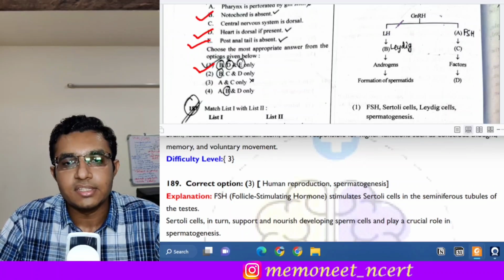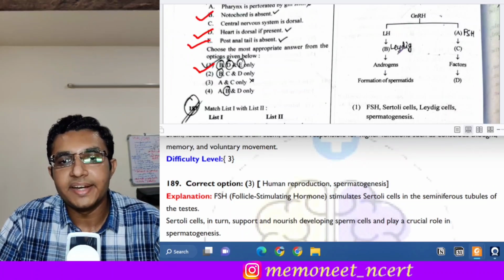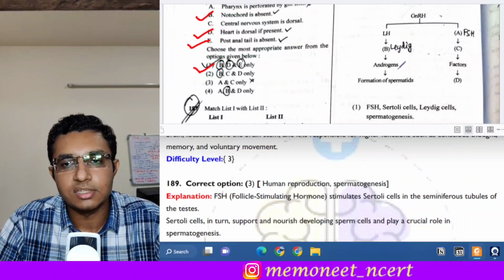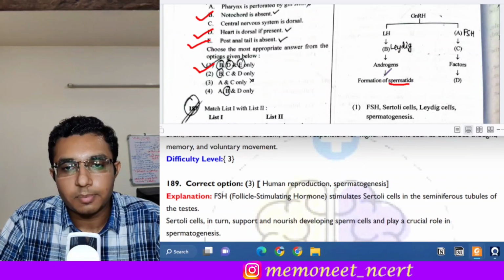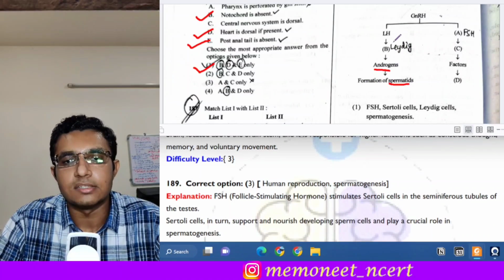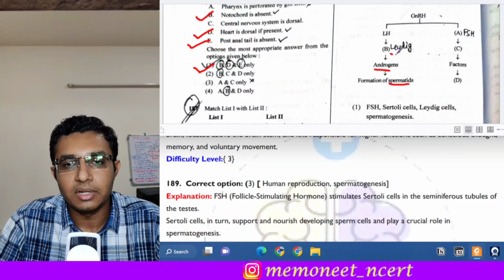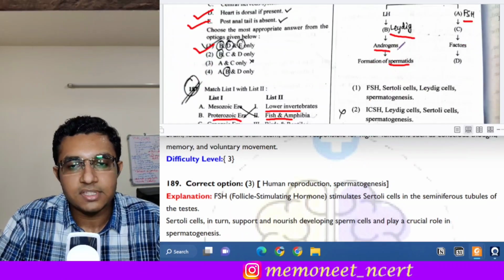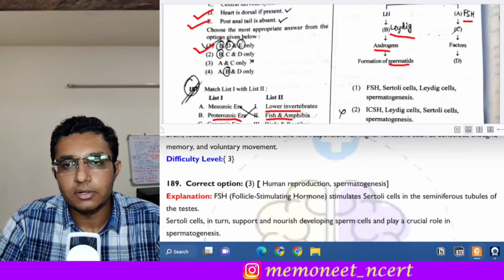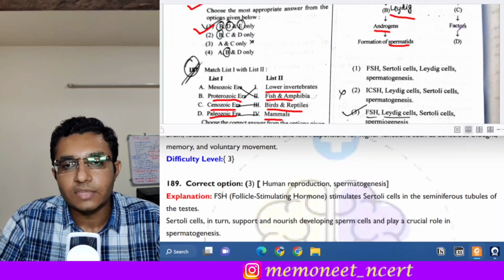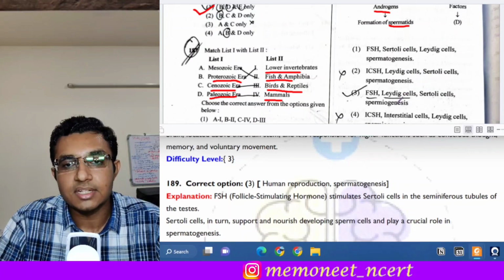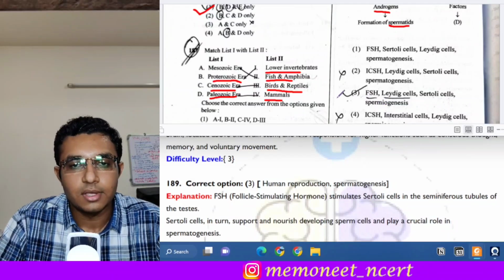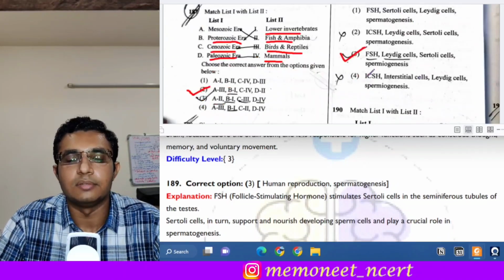The luteinizing hormone acts on the Leydig cell. And how can we know Leydig? Because see, here it is the formation of spermatids. So it is talking about males. So LH will act on Leydig cell in males and FSH will act on what? The FSH will act on the Sertoli cells, and the factors released by Sertoli cells help in spermiogenesis. So here the answer will be option 3.